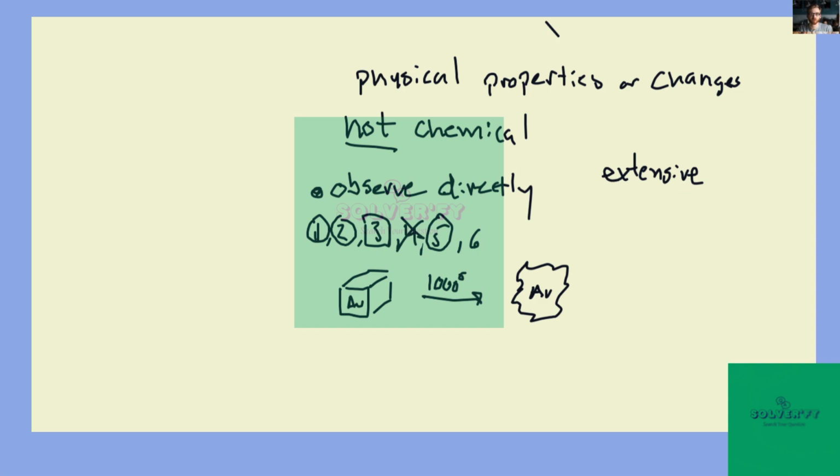Finally, number 5 was the characteristics that could be directly observed. That was just the definition of a physical property. And then number 6 is the burning of wood. If you weren't aware, the burning of wood is a chemical process. Wood is made up of these strings of molecules stitched together, mostly carbon.